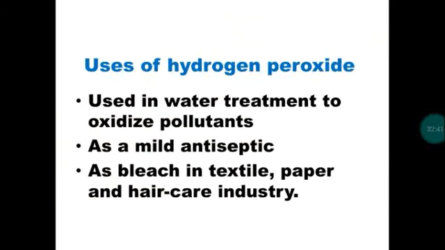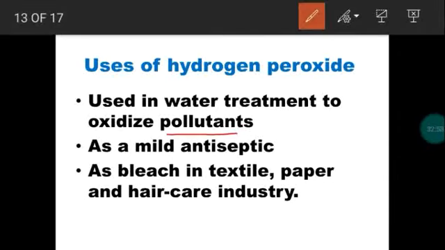Next one, uses of hydrogen peroxide. Hydrogen peroxide is a very good oxidizing agent. So in water treatment, that means in the removal of impurities in water, we can use hydrogen peroxide. When hydrogen peroxide is used, it will oxidize the impurities. So the pollutants will be oxidized by hydrogen peroxide, so they can be easily removed. So it is used for water treatment.